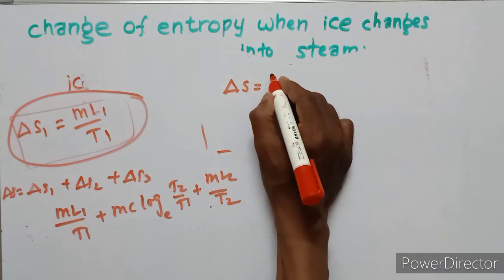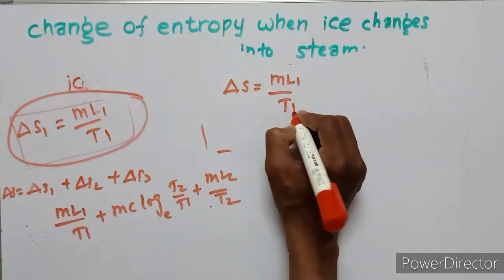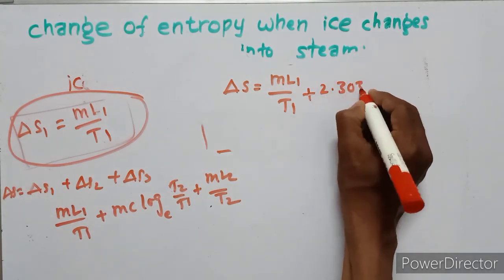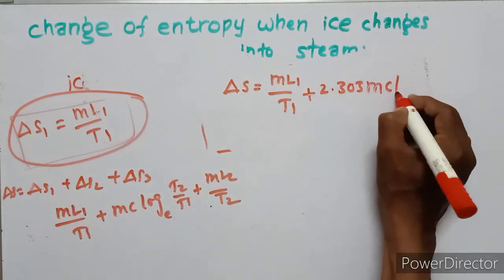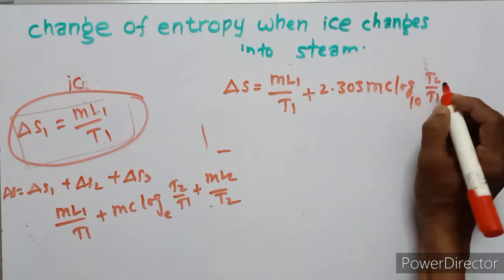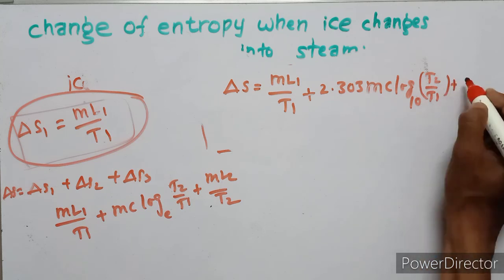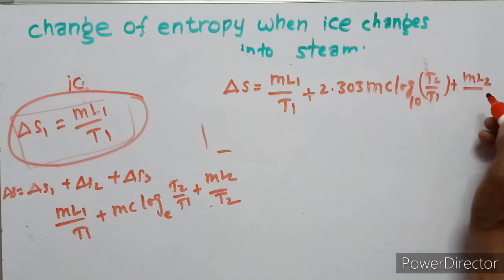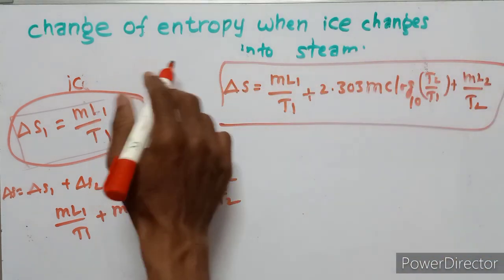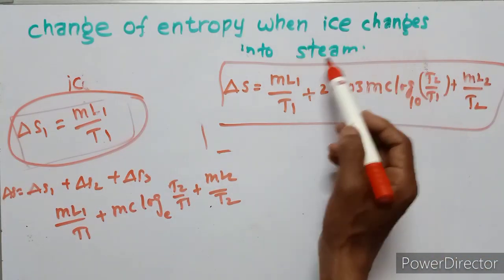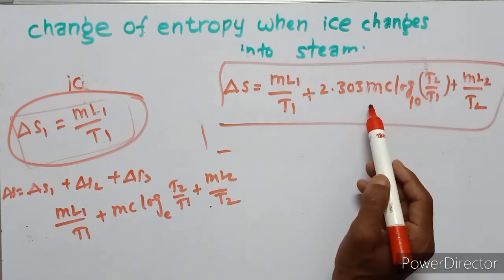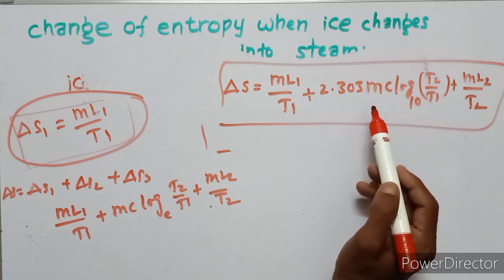This equation can be written as m L1 upon T1 plus m c log to the base e of T2 upon T1 plus m L2 upon T2. Converting to base 10, the total change delta S equals m L1 upon T1 plus 2.303 m c log to the base 10 of T2 upon T1 plus m L2 upon T2. This is the equation for the change of entropy when ice changes into steam.